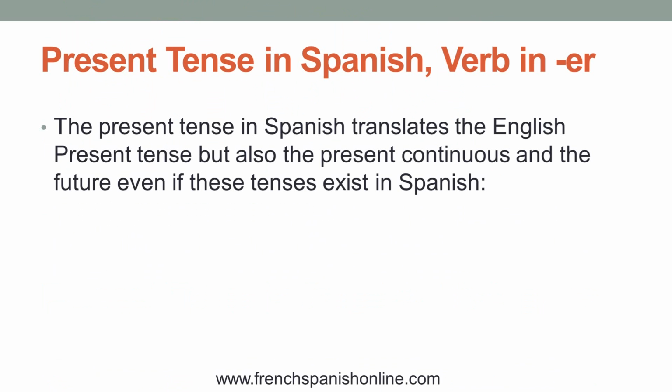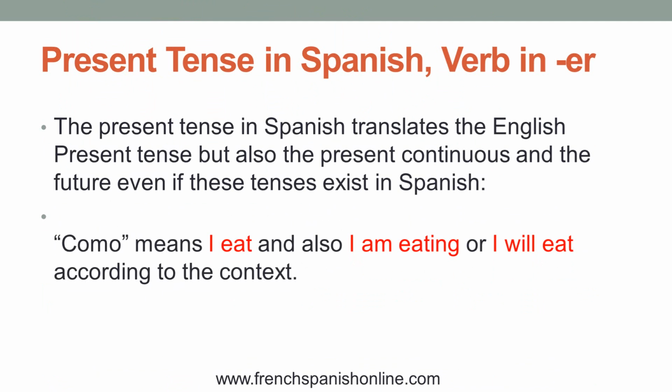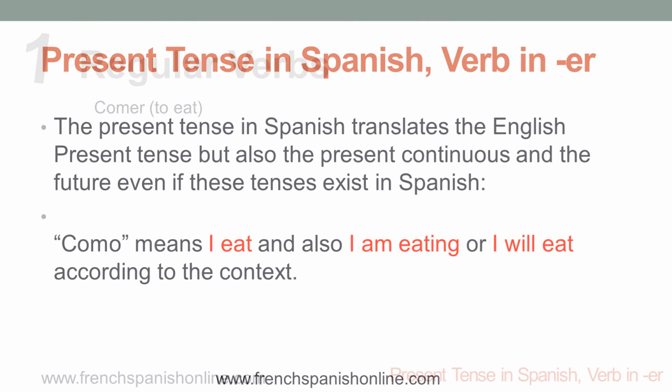even if these tenses exist in Spanish, and we will have lessons about them. For example, with the verb to eat, comer, you can say "como," which is a translation of "I eat," the present tense, but also "I'm eating" or "I will eat" according to the context.